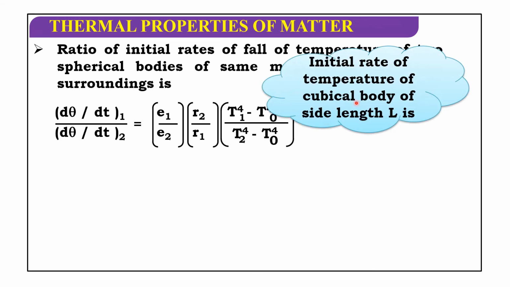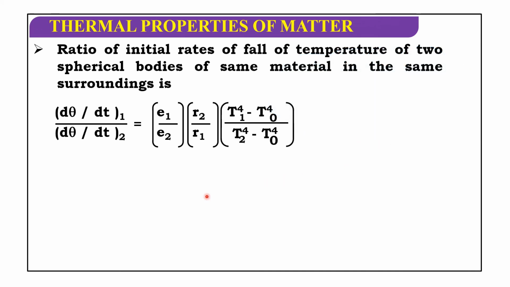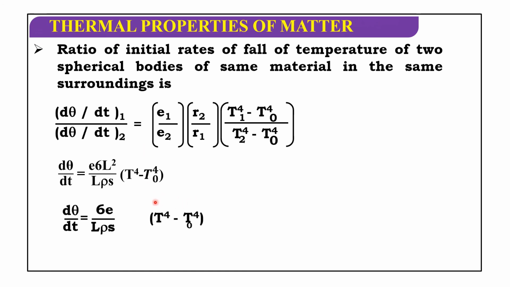Initial rate of fall of temperature of a cubical body of side length L: A is equal to 6L square and V is equal to L cube, area and volume. Then d theta by dt is equal to E 6L square by (L cube rho s) into (T power 4 minus T0 to the power of 4). So d theta by dt is equal to 6E by (L rho s) into (T power 4 minus T0 to the power of 4).